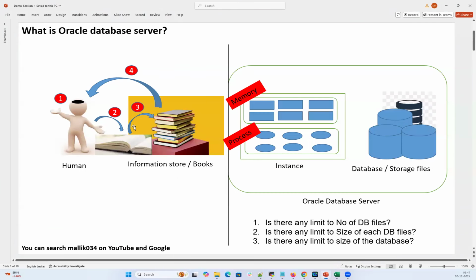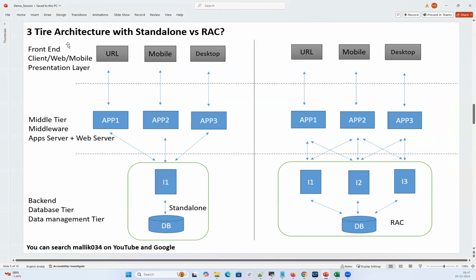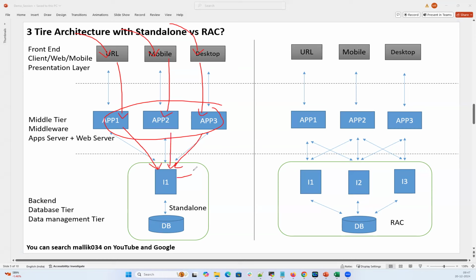So let's talk about RAC versus standalone now. This is a simple diagram, self-explanatory. Let's say end users are connecting via a URL in a browser, or connecting through a mobile application, or through some desktop application. All the end user connections will go to the application server. This is your app server. From the app server, all the connections will go to your database. This is your database server and your database instance, and this is your actual database data files.